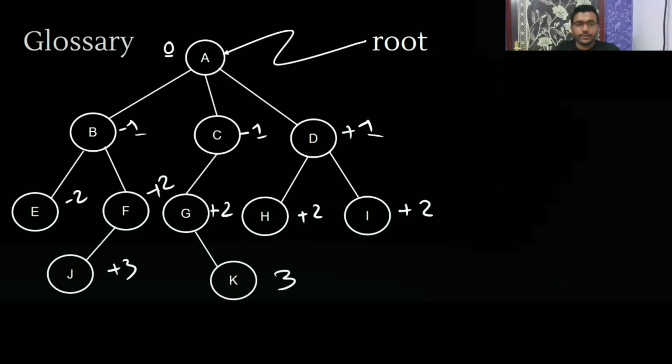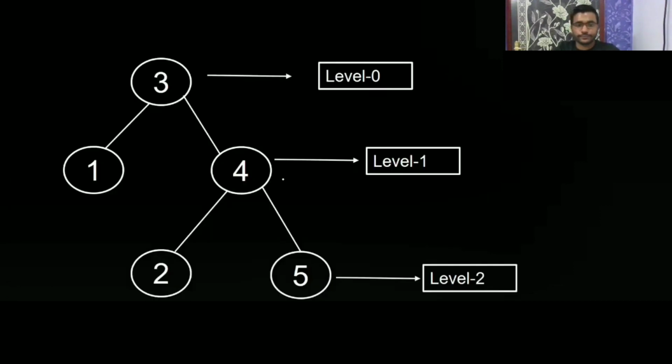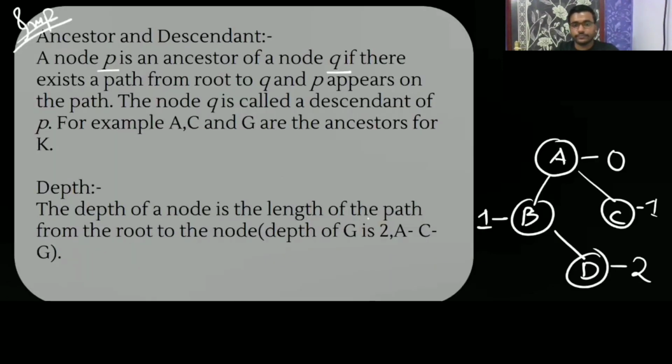Depth is the length of the path from root to that node.